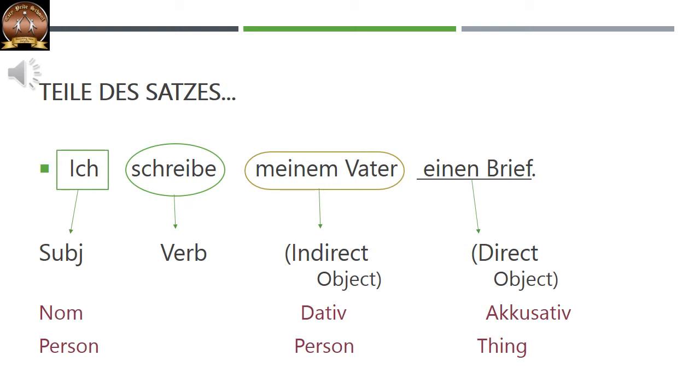And below that I have just written a hint. Nominative is mostly a person, dative always a person, accusative always a thing. In case of these verbs that take two objects: nominative person, dative also person, accusative thing. Okay? Simple. So you have to remember NDA.